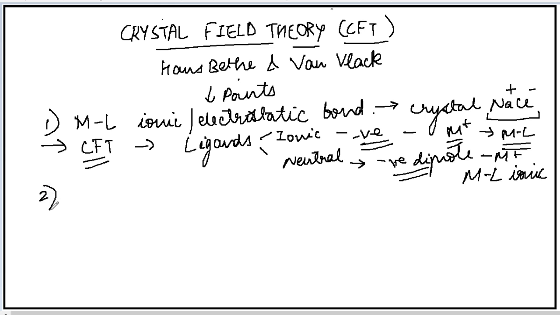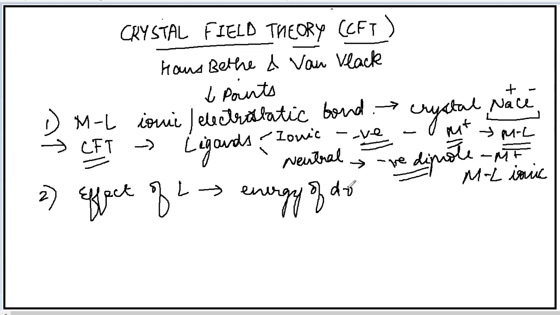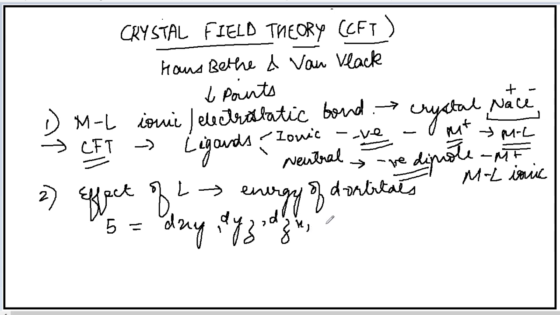Second, this theory considered the effect of ligand on the energies of the d orbitals. Now you know that the d orbitals are 5 in number. Those are dxy, dyz, dzx, dx square minus y square and dz square.